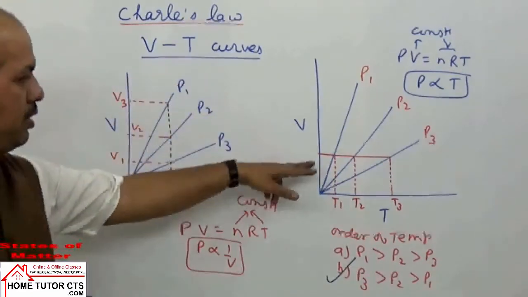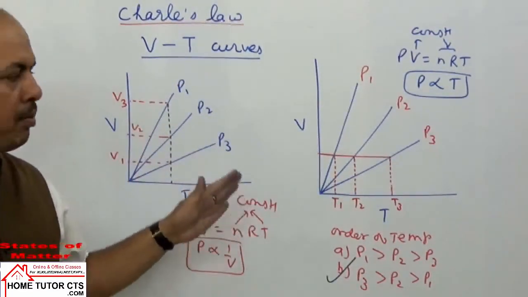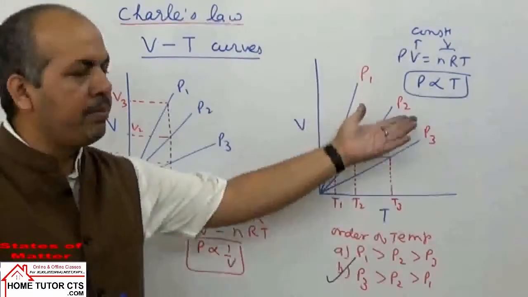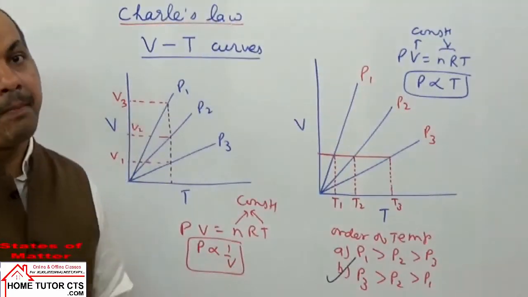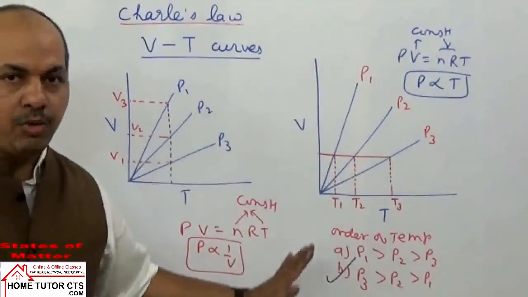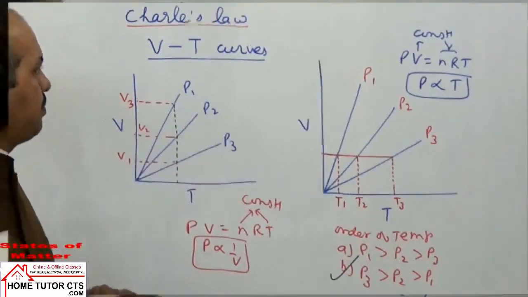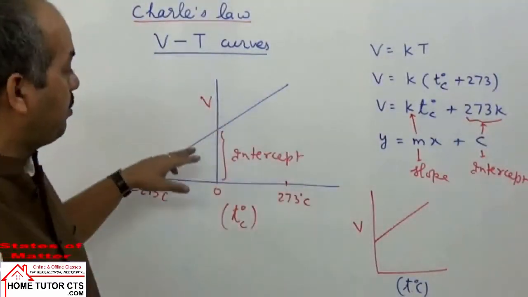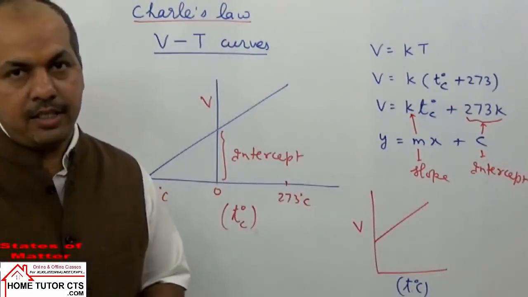In the VT curve, we can get this relation for pressure-based questions. क्वेश्चन में आपको ग्राफ दे देगा, पूछेगा रेशियो क्या है, रिलेशन क्या है प्रेशर का, या फॉर थ्री प्रेशर व्हाट इज द ऑर्डर ऑफ दिस प्रेशर वैल्यूज. We can get easily from here. Okay, let us take some more graphs in this case. Now if I take the graph, suppose volume versus T graph, when temperature is taken in Celsius.